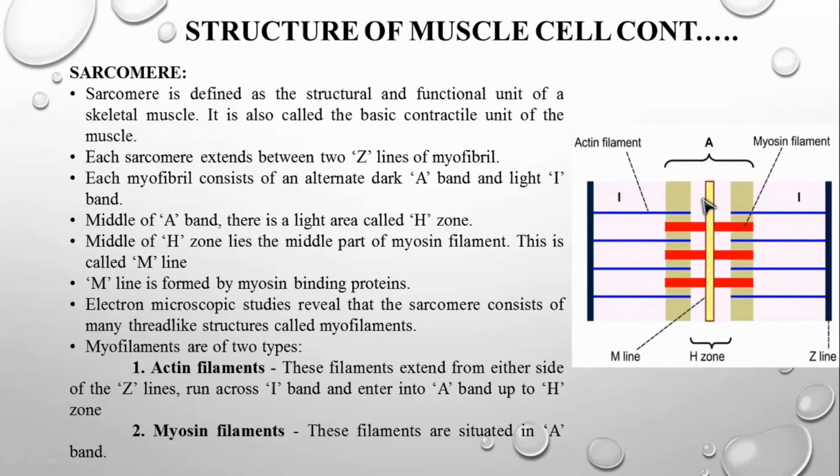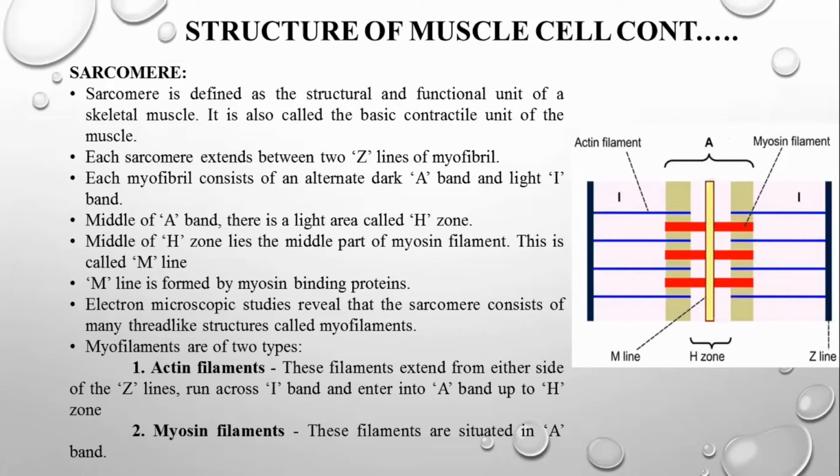The electron microscopic study reveals that the sarcomere consists of many thread-like structures called myofilaments. Your muscles are always in fibers, in filament structure itself.